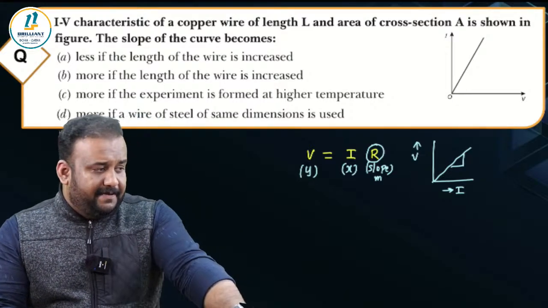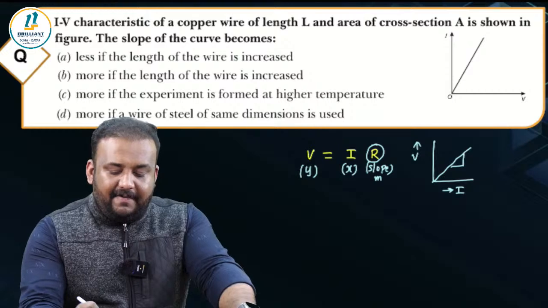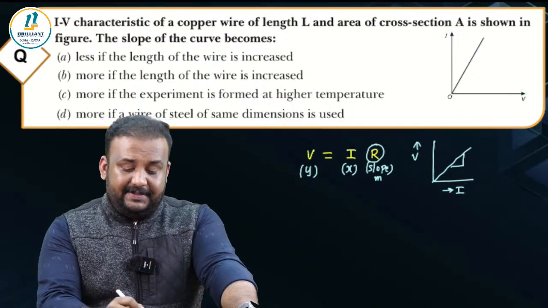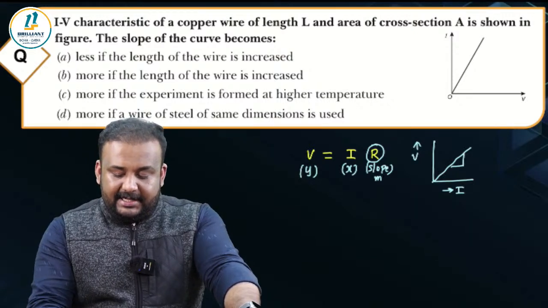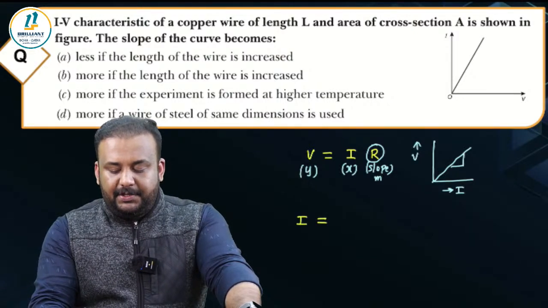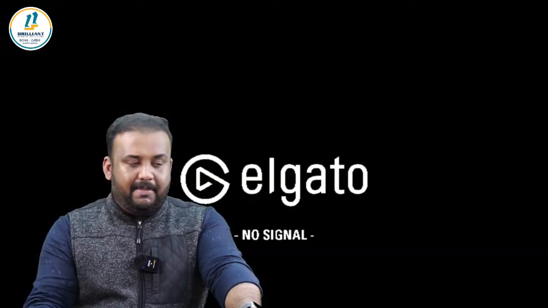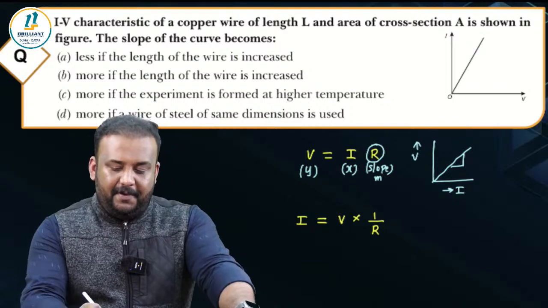But here in this graph there is a small difference. This is an I versus V graph. So we have to think the other way. Look at this. I is equal to V by R, or I'll just write V into 1 by R. I hope this equation is clear to all of you.